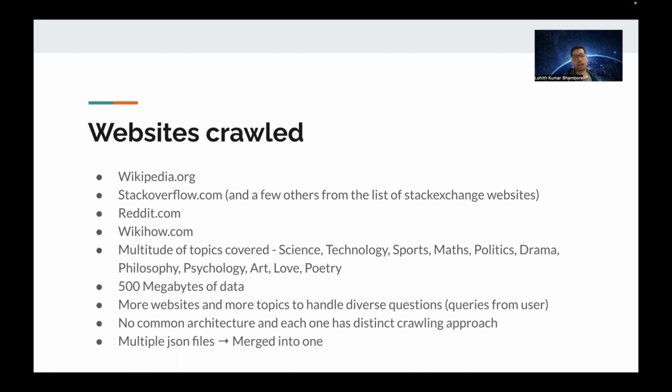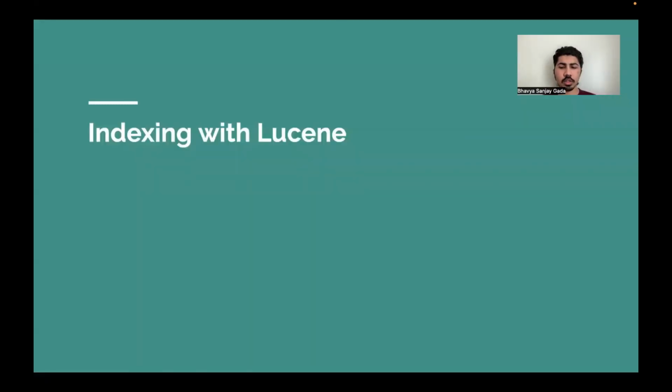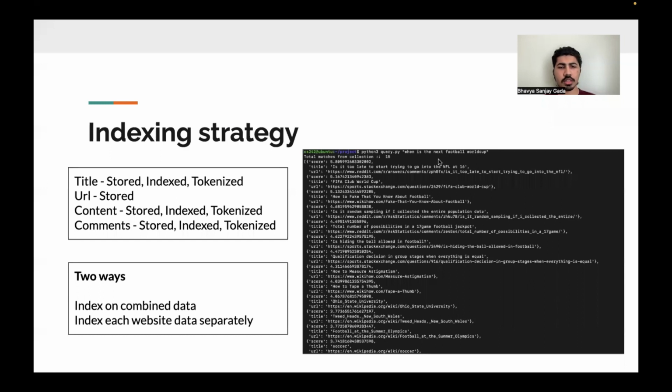And there is no common architecture for the web crawlers because each one has a distinct crawling approach depending on the structure of the websites. We also had multiple JSON files, which are ultimately merged into one. I will be talking about indexing with Lucene and specifically about the indexing strategy that we used.